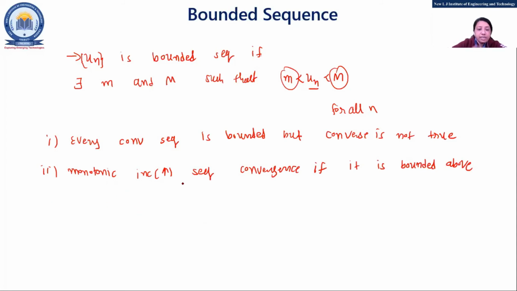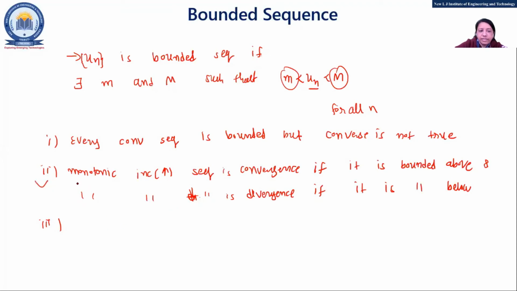A monotonic increasing sequence converges if it is bounded above, and it is divergent if it is bounded below. Third one is a monotonic decreasing sequence is convergent.